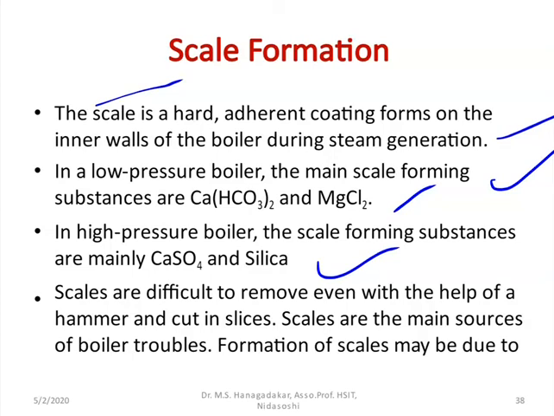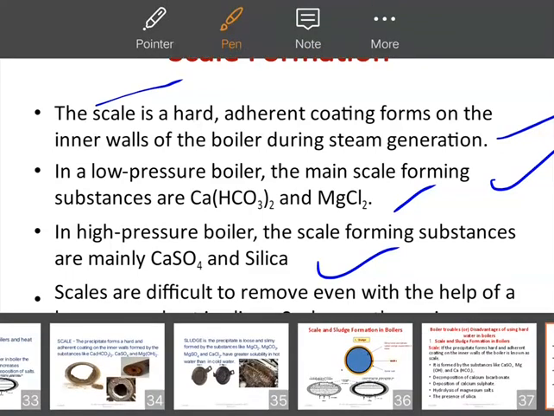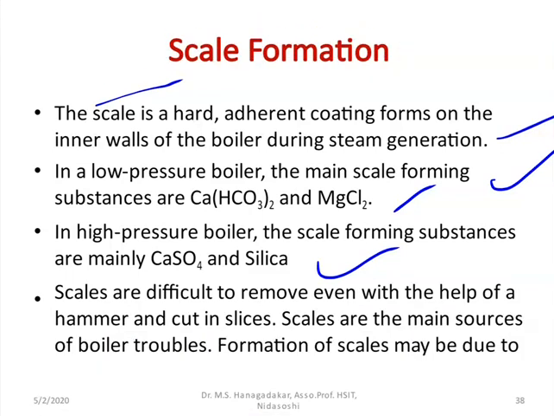Once the scale is formed, it is very difficult to remove, even with the help of a hammer or cutter or by cutting in slices. Hence, the scales are the main sources of boiler troubles.